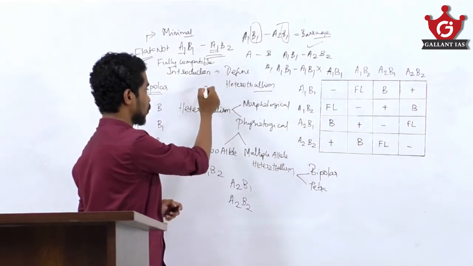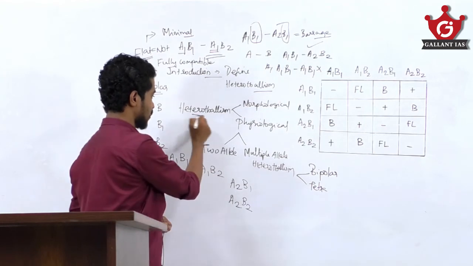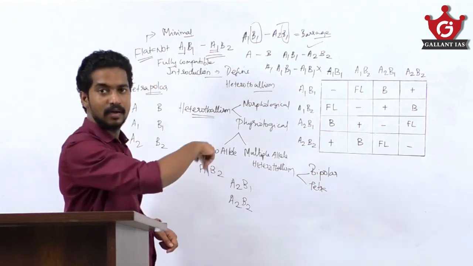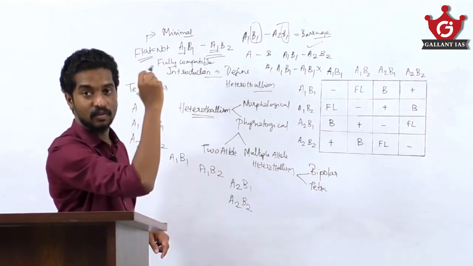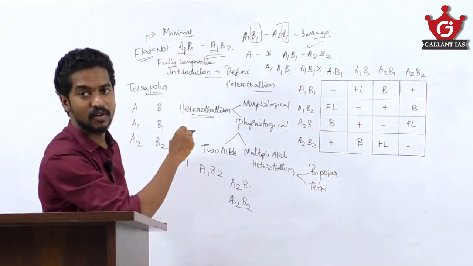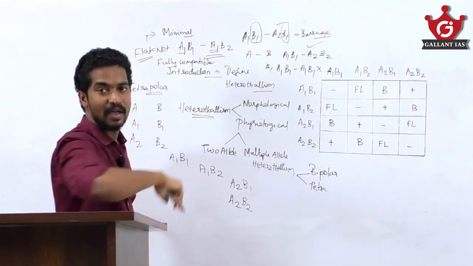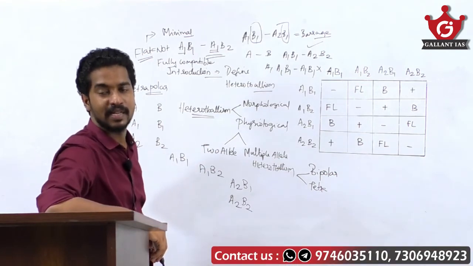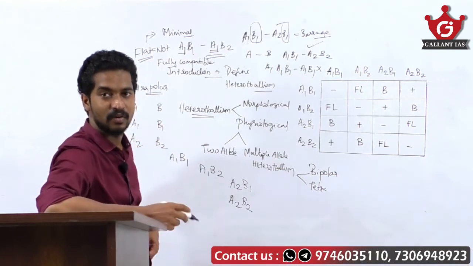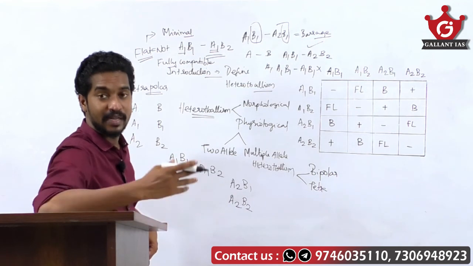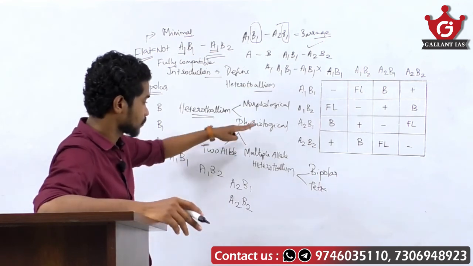Firstly, mention what heterothalism is, and when it comes to the body part, mention the types. No need to define morphological and physiological heterothalism. Represent it in a diagrammatic representation or in other creative ways.